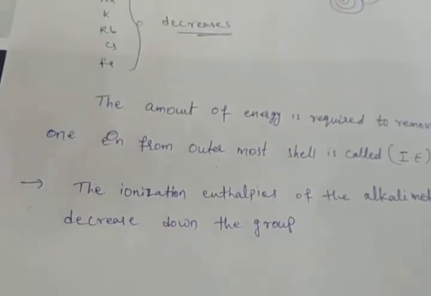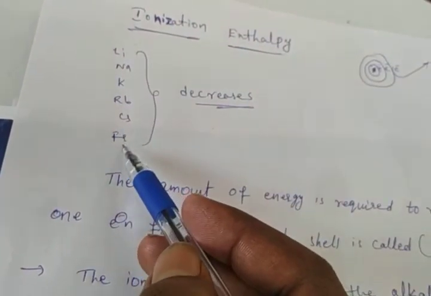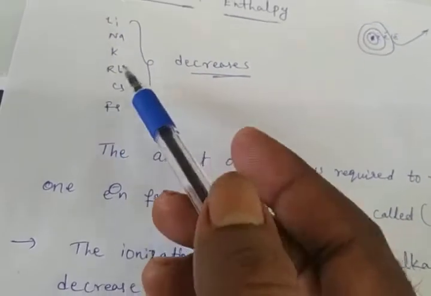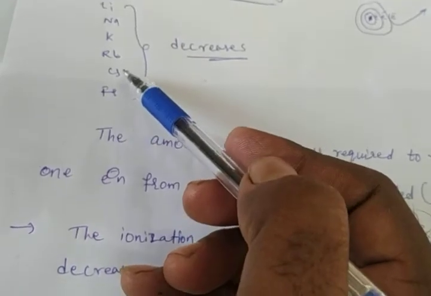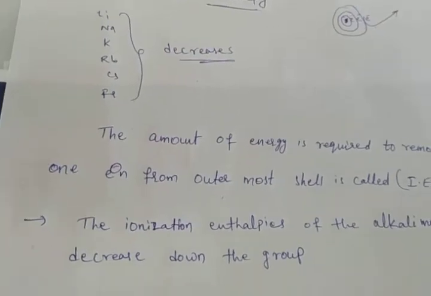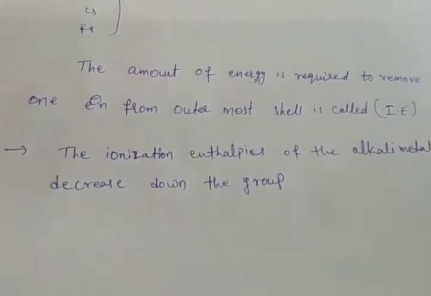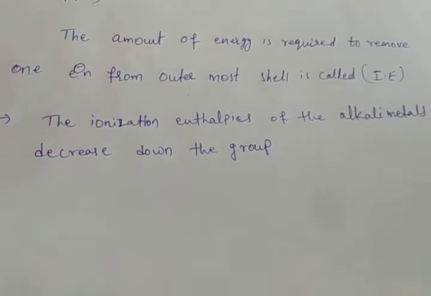Okay, that means from lithium to francium, lithium has the highest ionization energy compared to cesium and the other elements in the group. So from top to bottom, ionization energy values decrease.